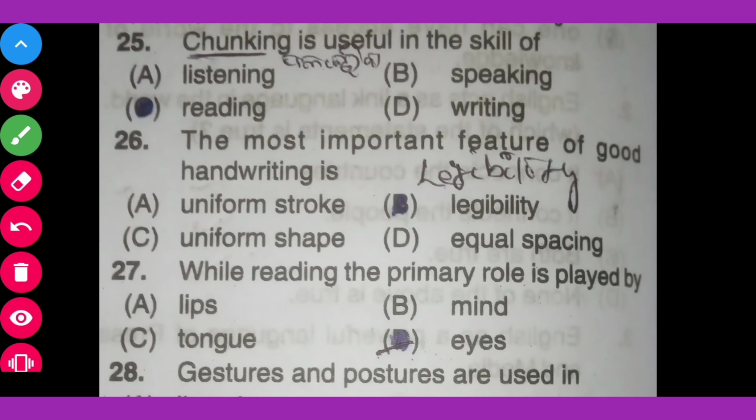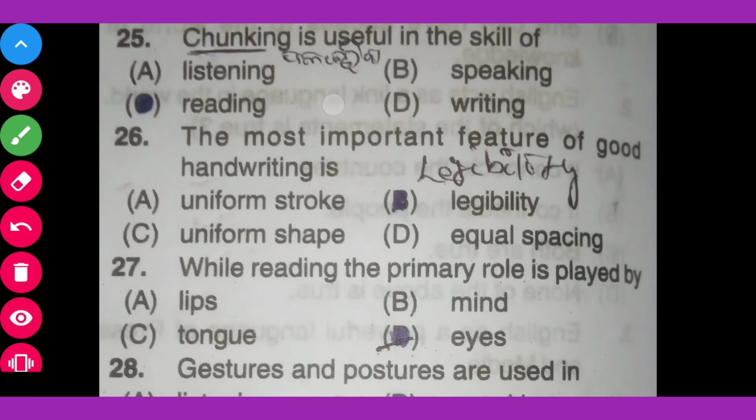Chunking is useful in the skill of option A listening, option B speaking, option C reading, option D writing. The correct answer: chunking is useful in the skill of reading. Come to the next question.